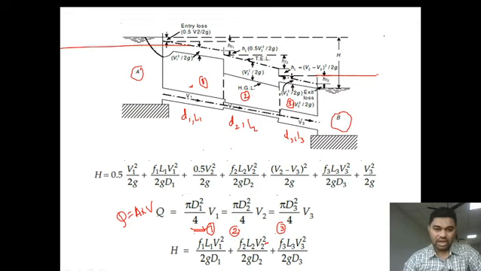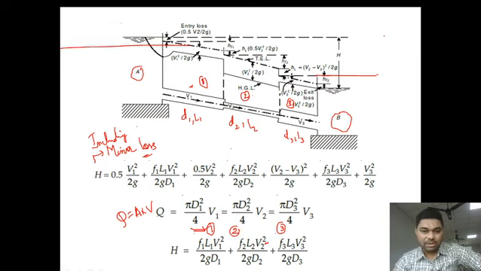Now look at the head loss. What happens to the head loss in pipes in series? The head loss gets added. Look over here: this is the head loss including minor losses.